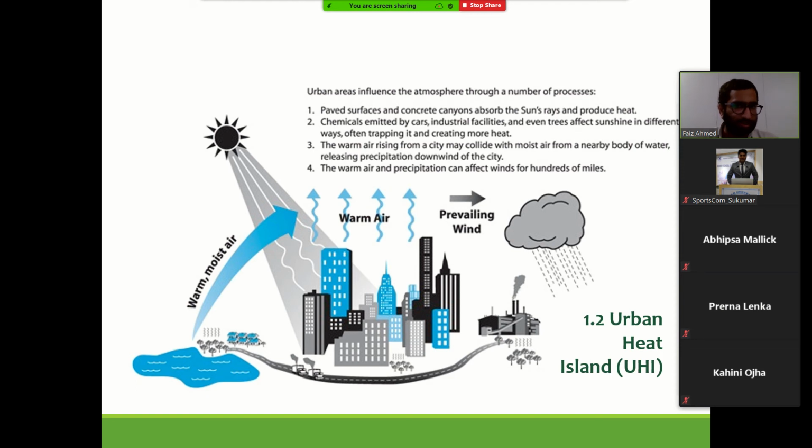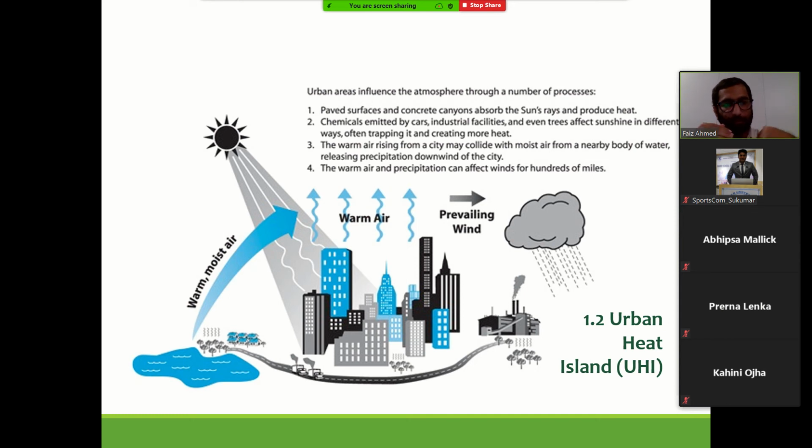Okay, so we will go into detail, but just to give an overall view of what we are discussing. Okay, one is about paved surfaces. Okay, a paved and concrete surface that we have, as a result of which a lot of heat penetrates. Okay, and the surfaces get heated up.